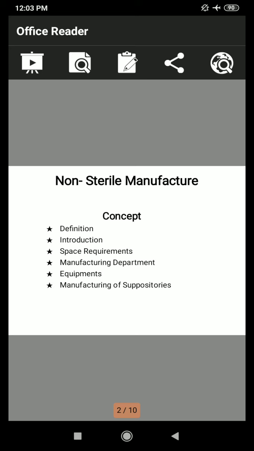Let us first shortly look at what we saw in the previous lecture. Definition, then introduction and space requirement, then manufacturing department and equipment.